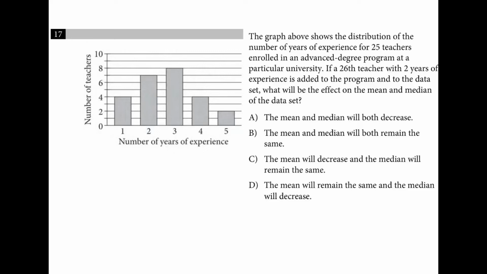This graph shows the distribution of the number of years of experience for 25 teachers. If a 26th teacher with 2 years of experience is added, so we're going to add one here, how does that affect the mean or the median?